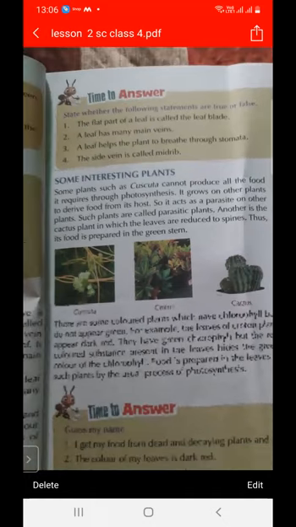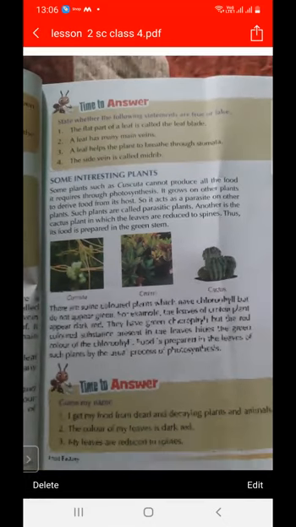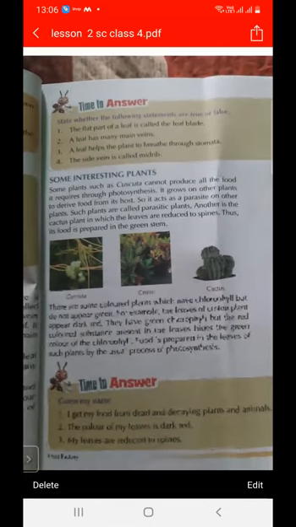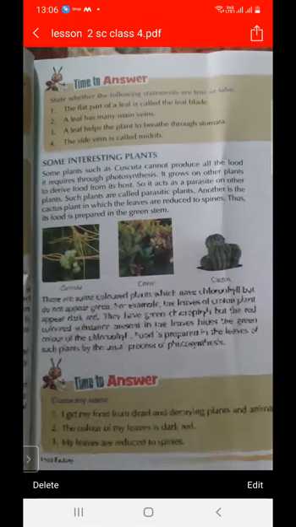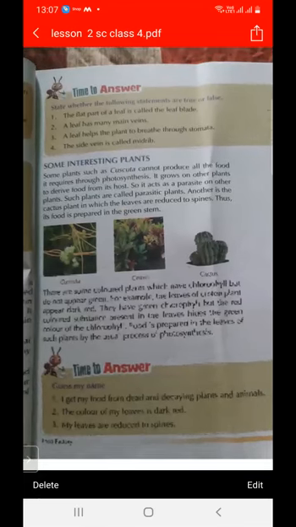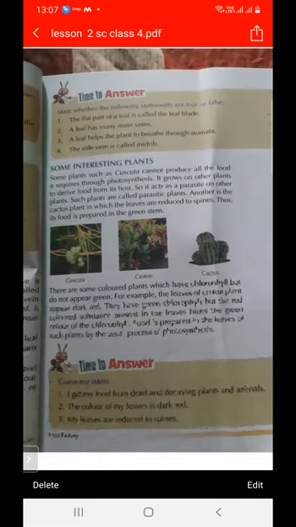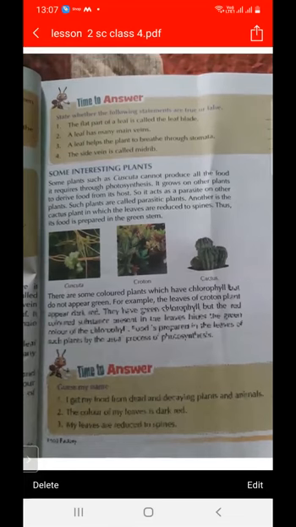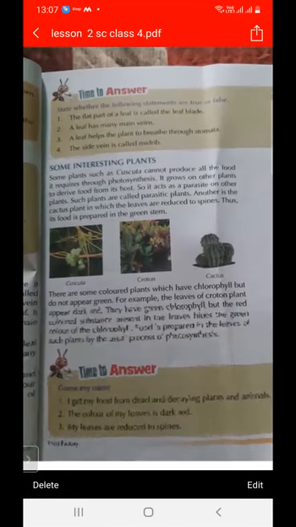Then we will study some interesting plants such as cuscuta and cactus. As we studied in chapter number 1, some plants such as cuscuta cannot produce all their food by photosynthesis. It grows on other plants to derive food from the host, acting as a parasite on the other plant. Such plants are called parasitic plants. Another is the cactus plant, in which leaves are reduced to spines, and food is prepared in the green stem.